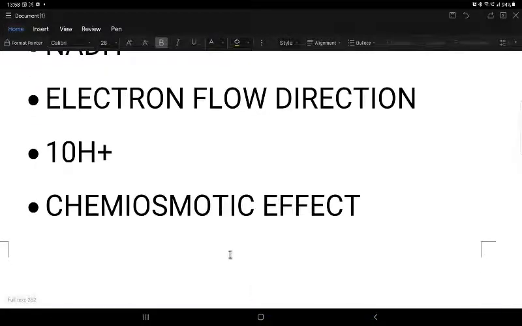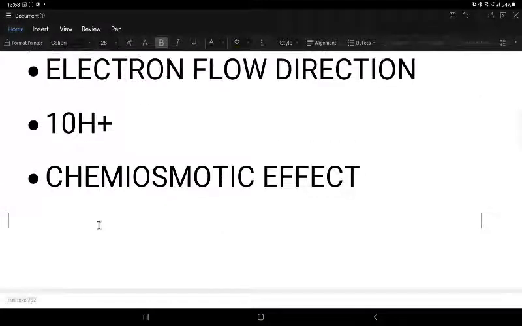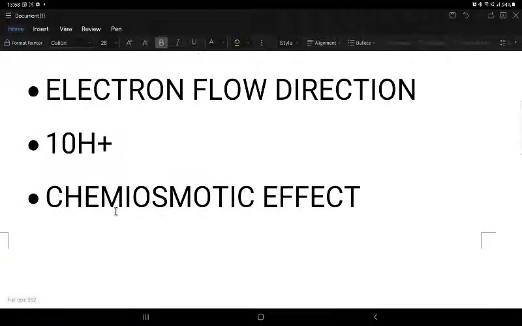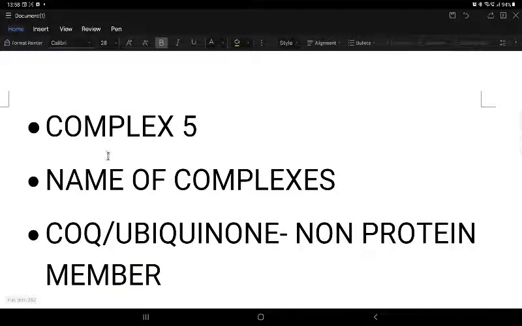Complex 1 pumps 4 protons, complex 3 pumps 4, and complex 4 pumps 2, totally 10 protons. So one molecule of NADH can produce 10 protons. This movement of protons in response to the movement of electrons, from the mitochondrial matrix to the intermembrane space, produces an electrochemical, or osmotic, gradient of protons. It is called the chemiosmotic gradient, and because of this, the protons then go to complex 5 and try to re-enter the mitochondrial matrix.